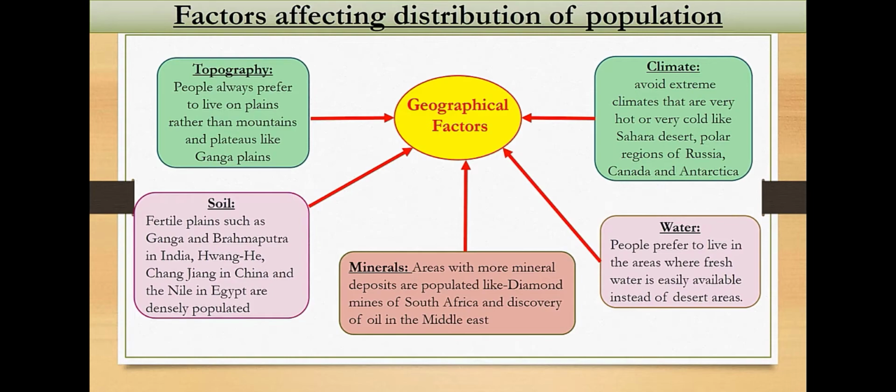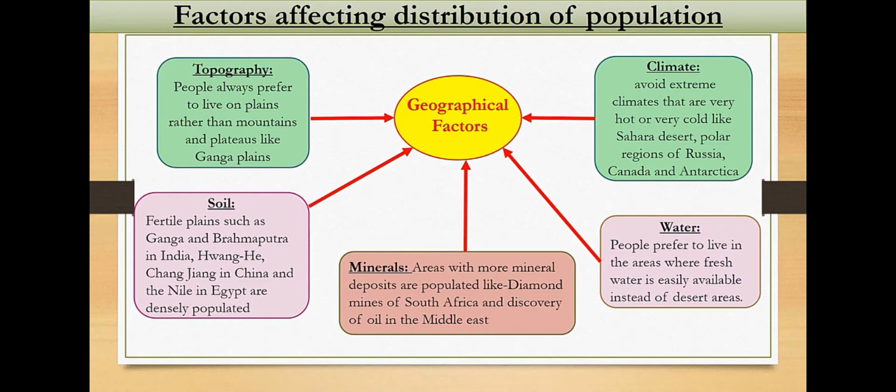The first factor is topography. We already know the topography of Earth. We have plenty of topographies like plains, mountains, plateaus, etc. Many people live in plains, not in mountains. So people prefer to live in plains rather than in mountains or plateaus.